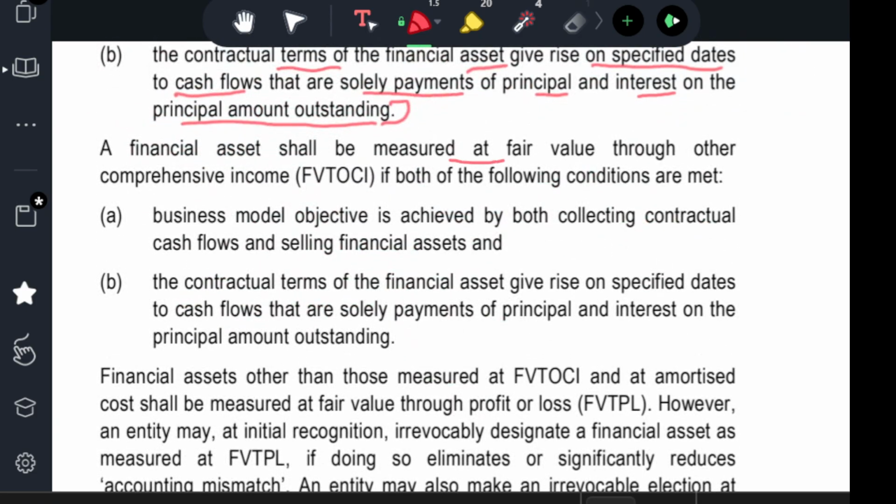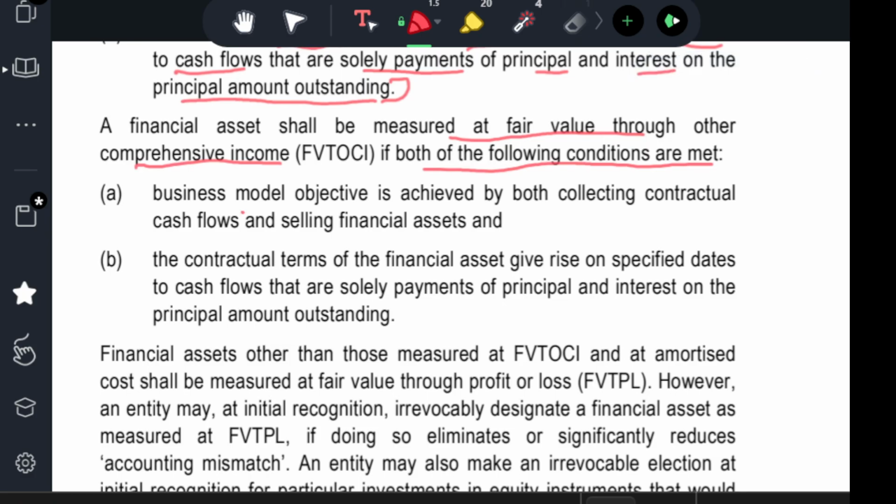The financial asset shall be measured at fair value through other comprehensive income if both of the following conditions are met. So the financial asset can only be measured at fair value through other comprehensive income when these two conditions are met. First, the business model objective is achieved by both collecting contractual cash flows and selling the financial asset. So their objective is to sell the financial asset, and not only that, they want to collect contractual cash flows through it.